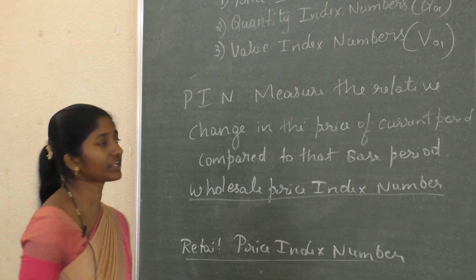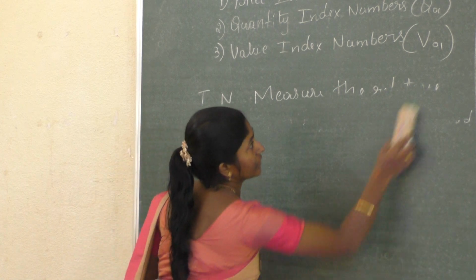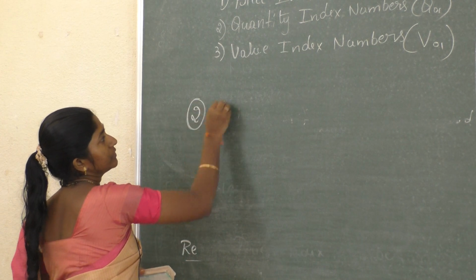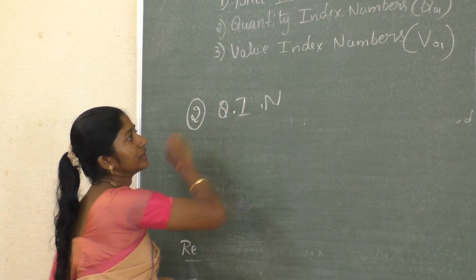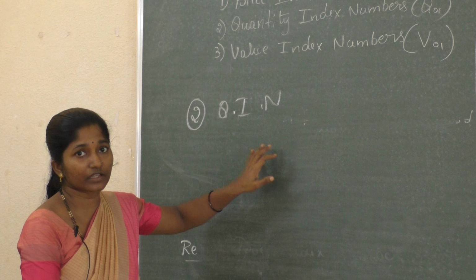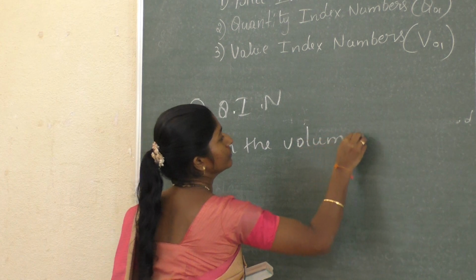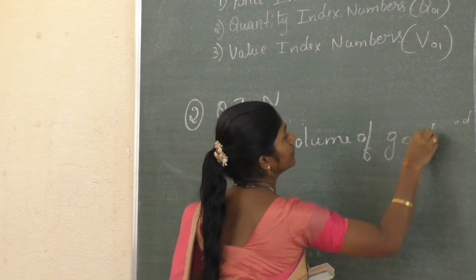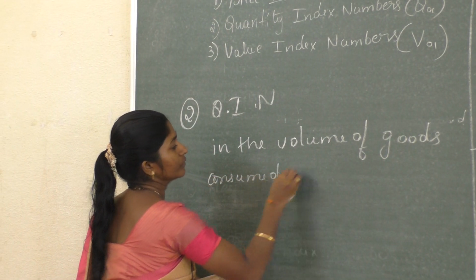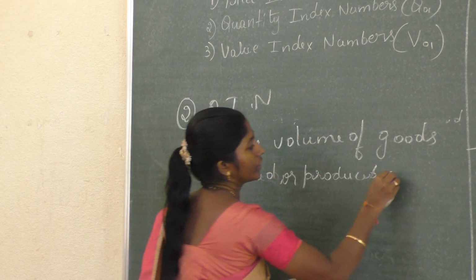Next, the second one, that is the quantity index number. The quantity index number studies the relative changes in the volume of goods consumed, produced, or distributed.